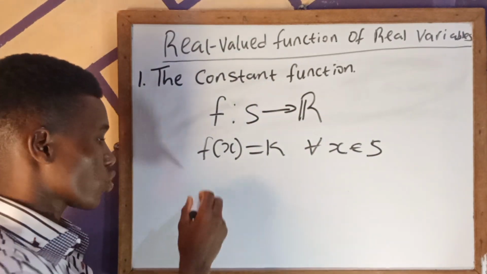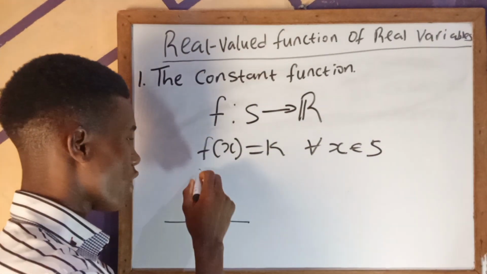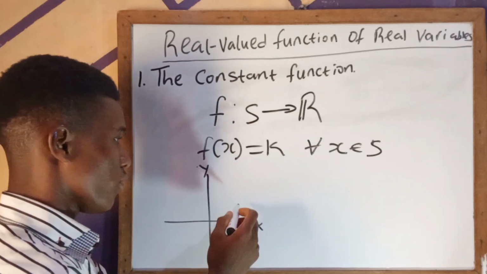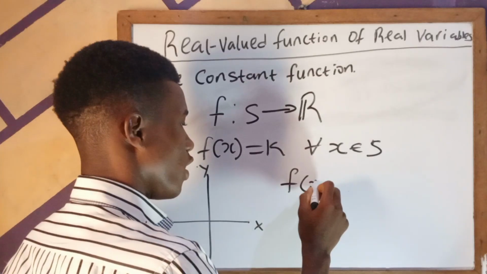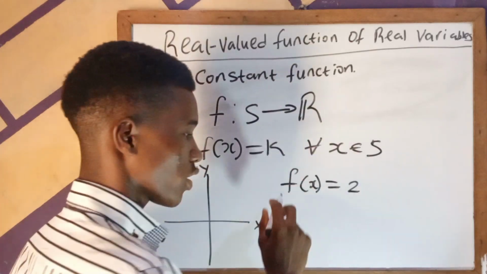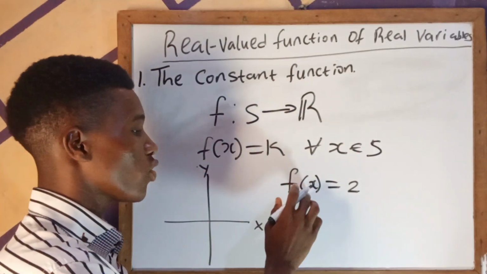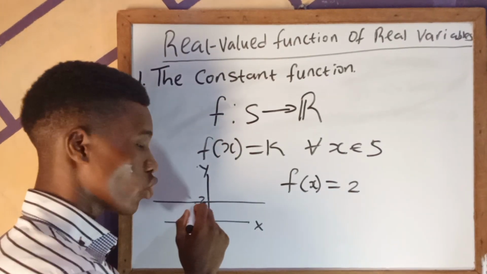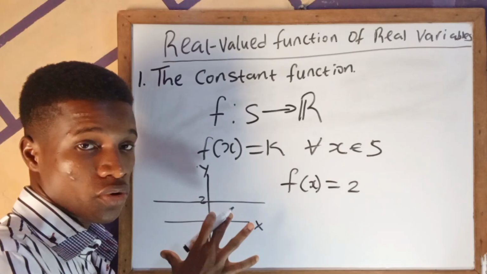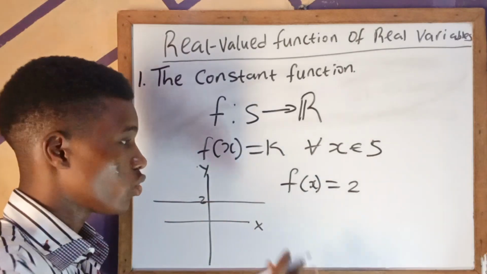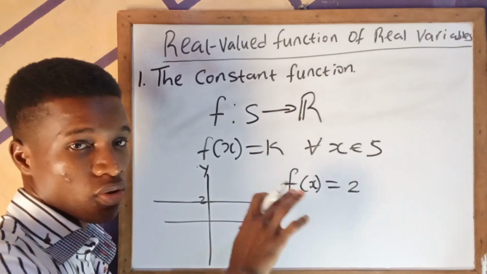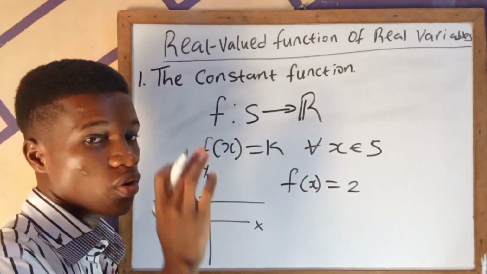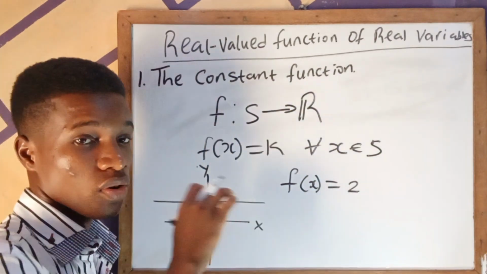The graph of a constant function looks something like this. If this is our y-axis, and this is our x-axis, and you have a function, let's say f of x equals 2, for example, that means for any value of x, this graph will just go this way. This value here is 2, and it just goes this way. So this is what the constant function means. It's just a constant. This k is just an arbitrary constant, so no matter the value of x in S, the value of k remains constant.